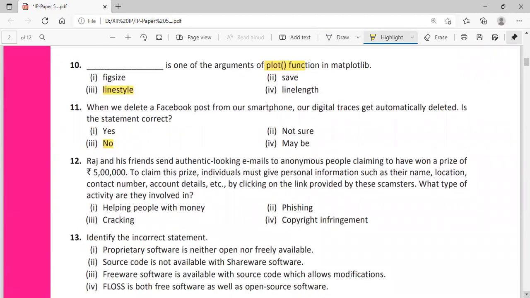Question number 12. Raj and his friends sent authentic looking emails to anonymous people claiming they had won a prize of 5 lakh rupees. To claim this prize, individuals must give personal information such as their name, location, contact number, account details, etc. by clicking on the link provided by these scamsters. What type of activity are they involved in? The hints are there: they are asking for sensitive data, and a link is provided to fill in the details. So all this comes under phishing.